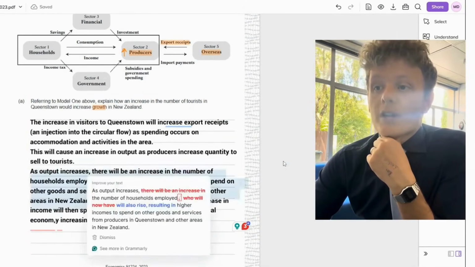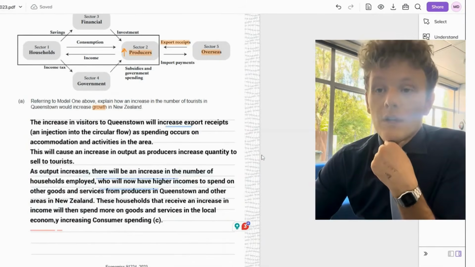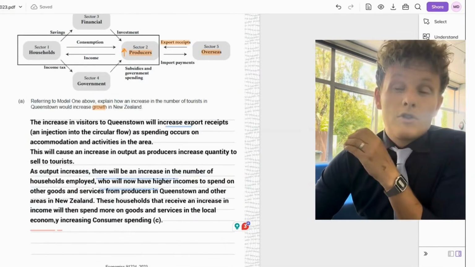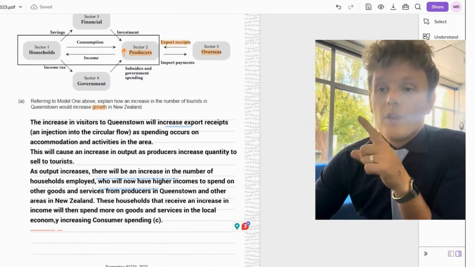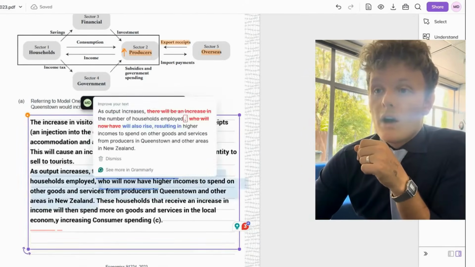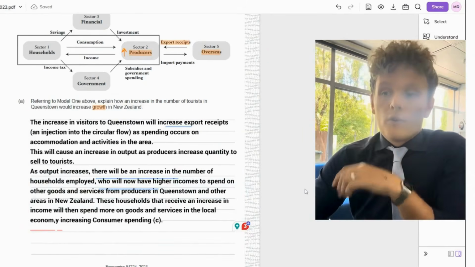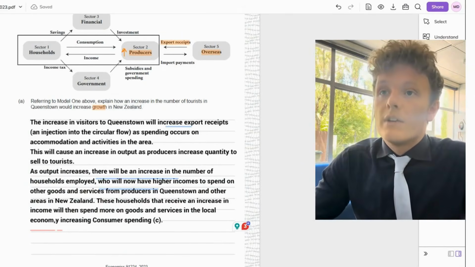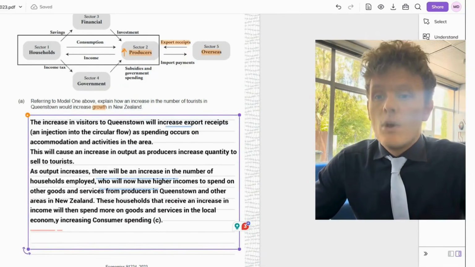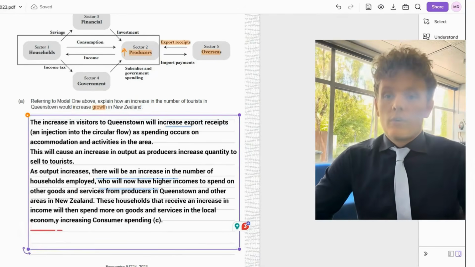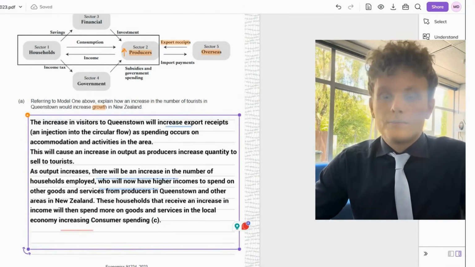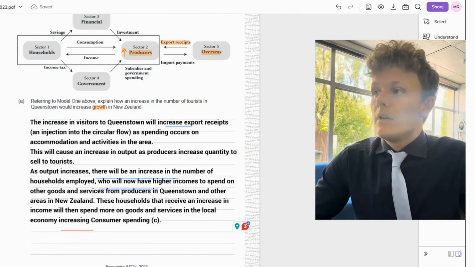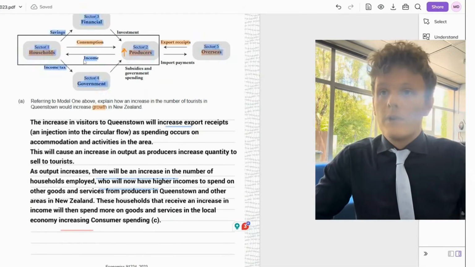As output increases, there will be an increase in the number of households employed. So more people need to work in order to produce those increased goods and services. Therefore, those households will now have a higher income to spend on goods and services from producers in Queenstown and other areas in New Zealand. So that's more income and then more ability to spend, that consumption. The households that receive this increase in income will then spend more on goods and services in the local economy, increasing consumer spending, C.